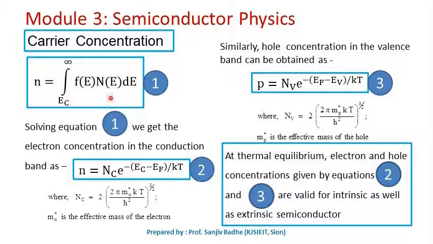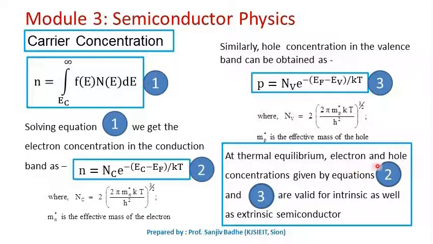In the same way, the hole concentration in the valence band can be obtained as p equal to Nv e raised to minus (Ef minus Ev) by kT, where Nv is equal to 2 into (2 pi Mp star kT by h square) raised to 3 by 2, where Mp star is the effective mass of hole.